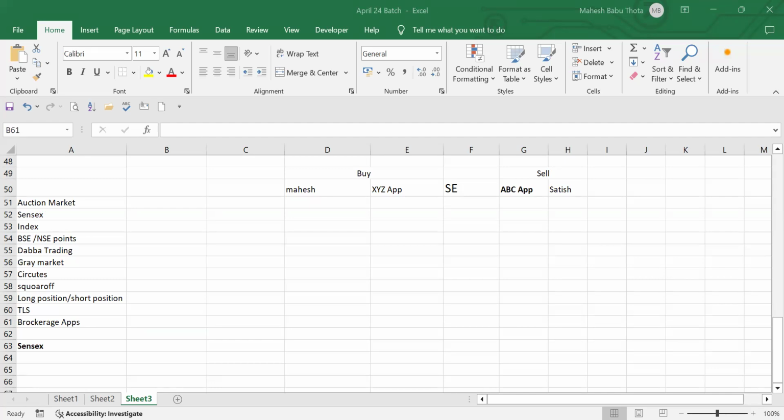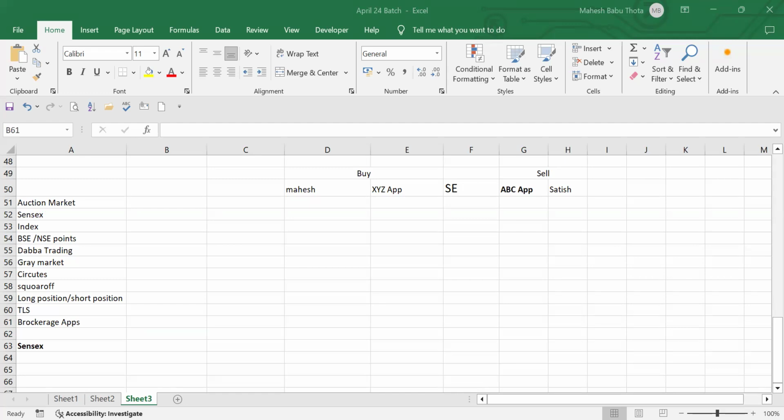But once I started studying investment banking concepts and fund accounting, I came to know the clear picture of Sensex. I'll try to give you as much clarity as possible. Basically, first we will understand the index. An index is nothing but a measurement point.